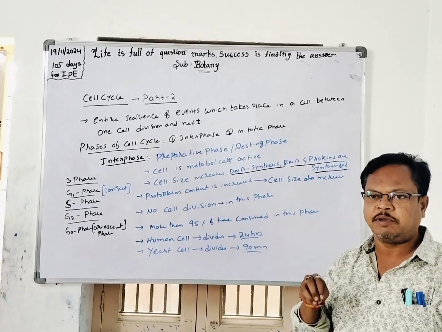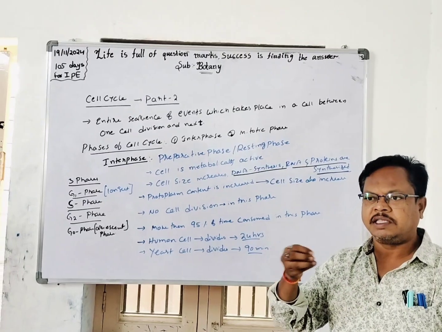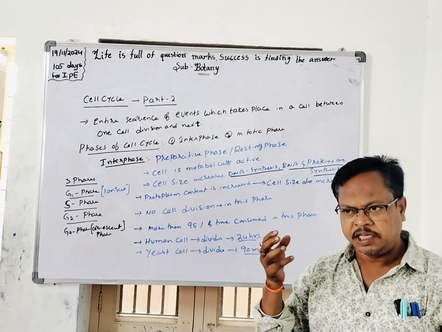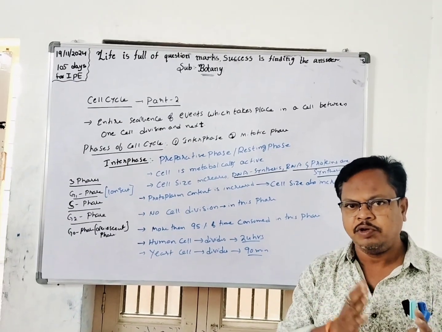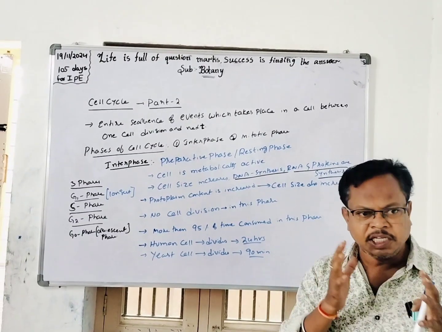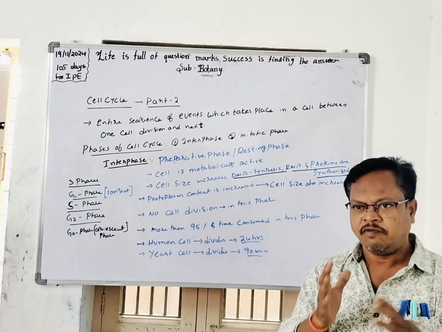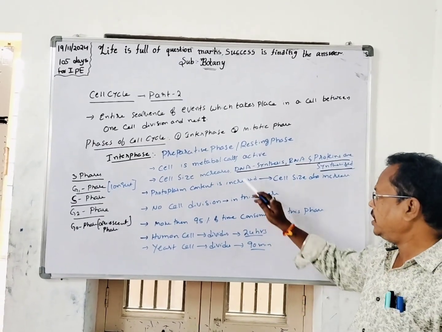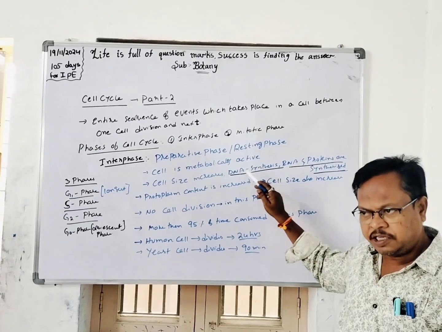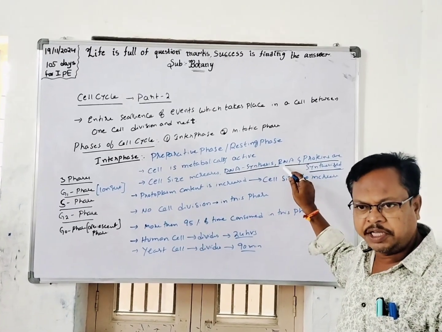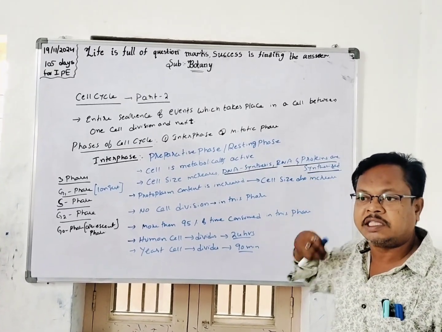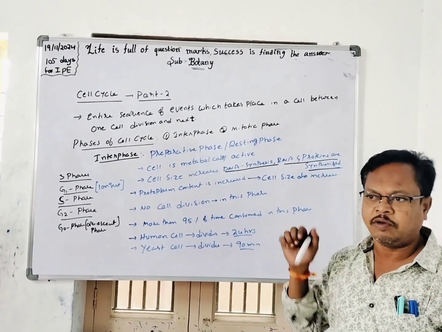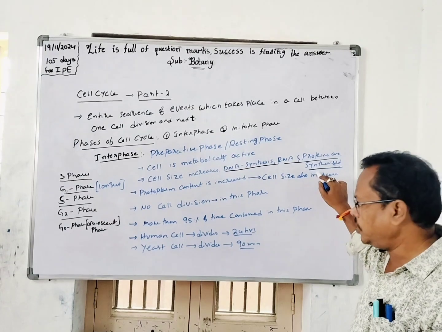Why does all this take place? Because of the requirements for the mitotic division, DNA is going to be duplicated in the interphase. If one cell is going to be divided into two cells, the genetic information also has to be doubled from parent to daughter cells. So the genetic information is doubled in the interphase. RNA synthesis takes place, and all the different types of proteins required for the mitotic division are synthesized in the interphase only.